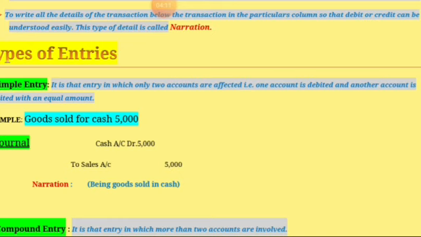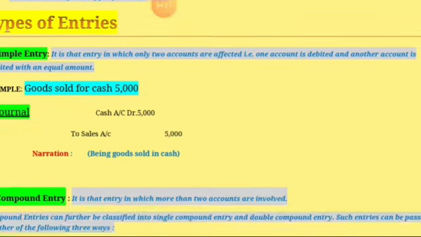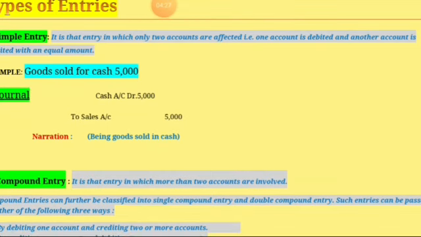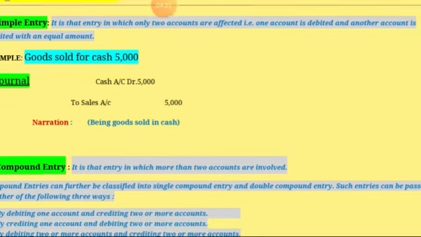Cash account is debited because cash comes in and sales account is credited because income arises from the sale of goods or commodities. Narration will be being sale of goods in cash, or goods sold in cash.